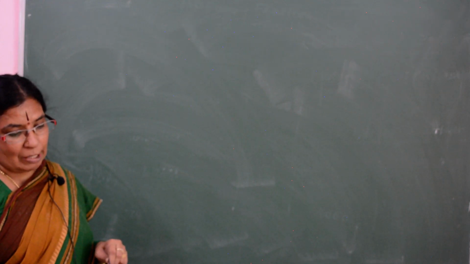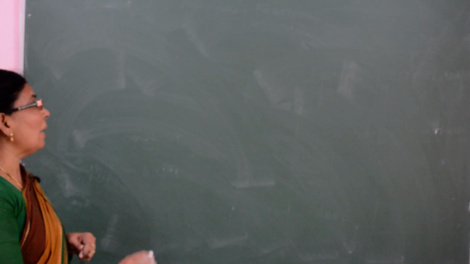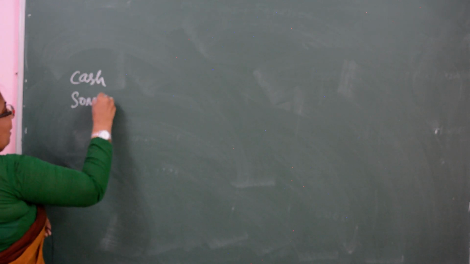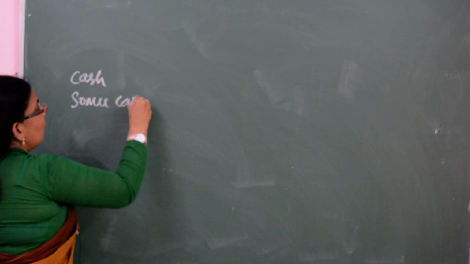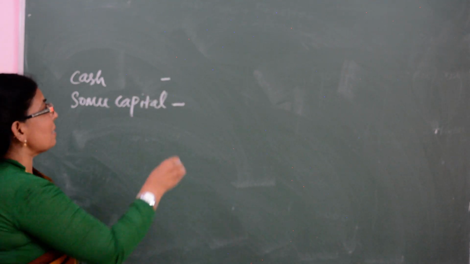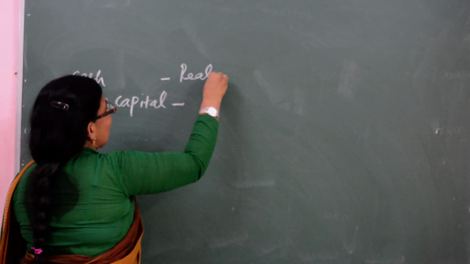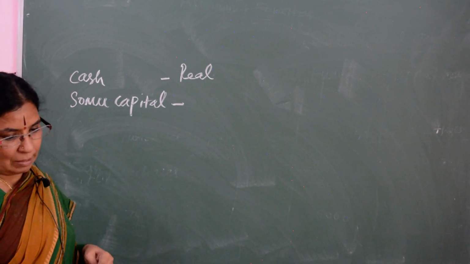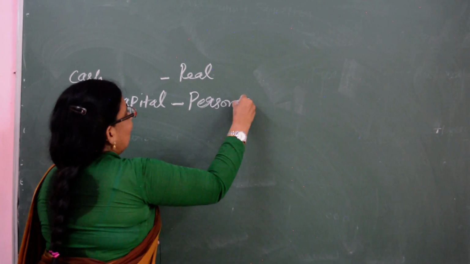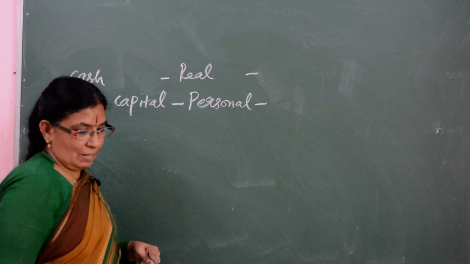So here, what are all the accounts related? Cash is related, and then Somu's capital is related. So what is the cash? Cash is real. And what is Somu's capital? Somu's capital is personal.